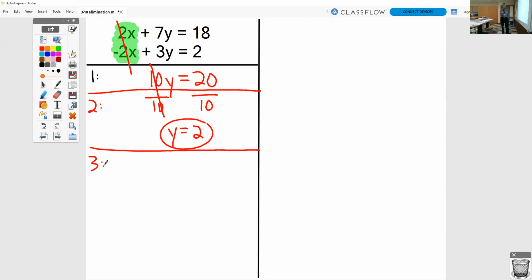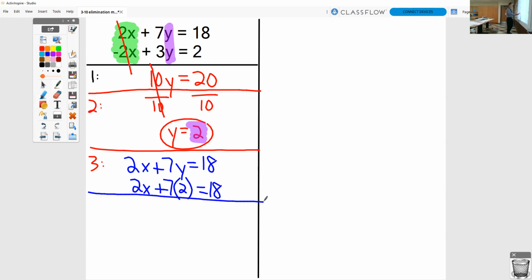The third step says choose an equation. It doesn't matter which one you choose, all right? You're going to take this y equals 2, either sub it into here or here for y before you go and solve. Whichever one looks easier to you, that's the one that you should sub into. I like trying to avoid negatives, I like to try and avoid minus signs if at all possible. So I'm actually going to sub this one back into that top equation. So instead of 7 times y, I'm going to have 7 times 2 in that equation. That is your third step.